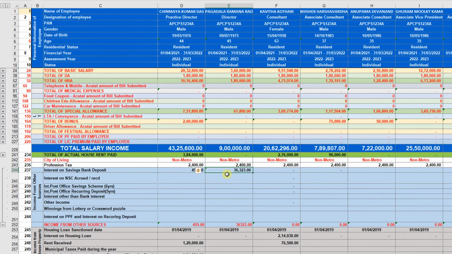This employee has 36,323 as the interest on savings bank deposits. He is eligible for 10,000 rupees under section 80TTA, automatically calculated in our computation of tax.